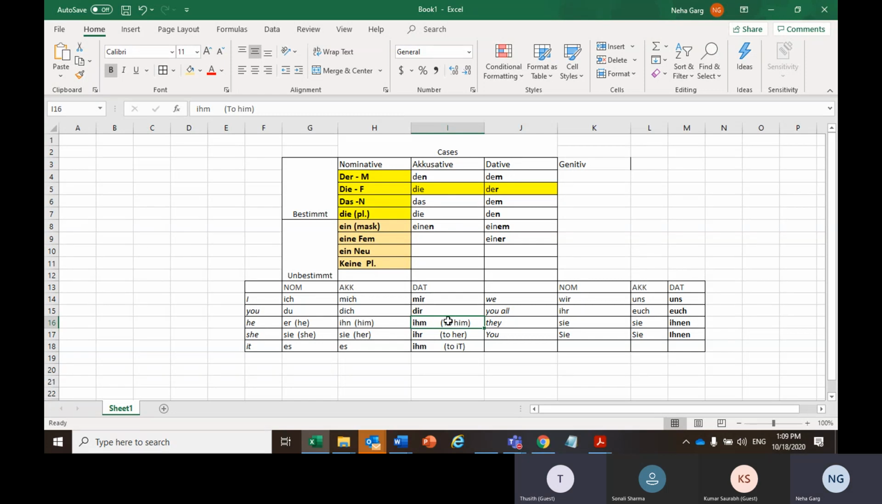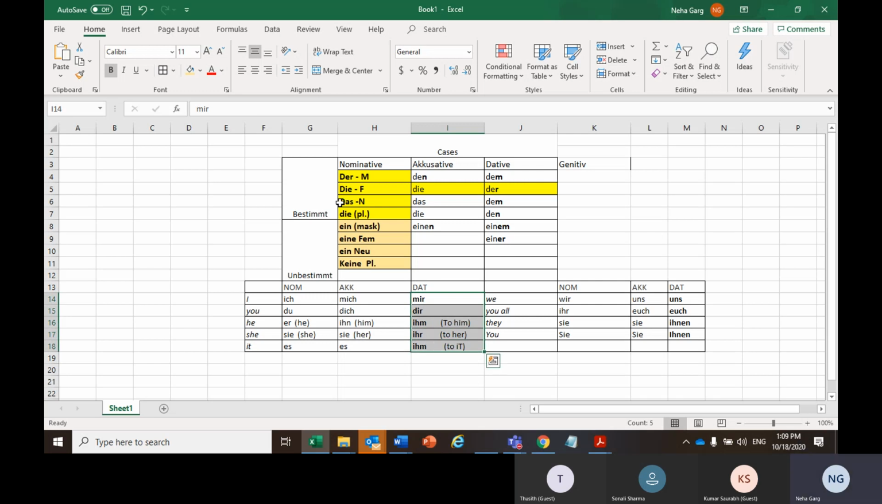So let's say the same sentence. Let's say you have to say that I am buying him a table. You're talking about maybe your brother, that he is my brother and I am buying him a table. So: Ich kaufe ihm einen Tisch. It depends what pronoun you want to use in dative, and on that basis you will use this.